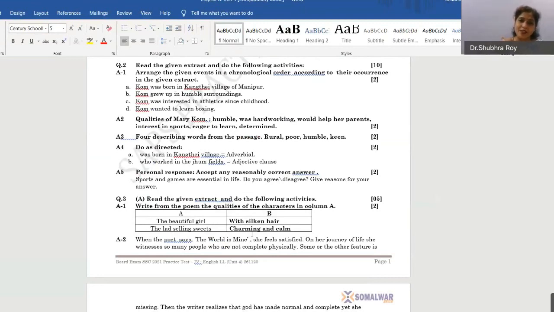So what you have to do is arrange the proper lines. The answer is, I'm reading the answer: Kom was born in Kangthai village of Manipur. Kom grew up in humble surroundings. Kom was interested in athletics since childhood, and Kom wanted to learn boxing.